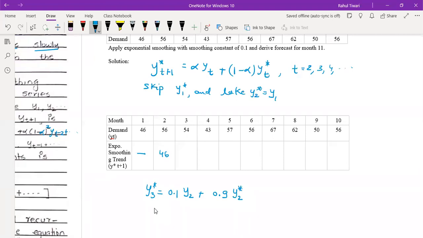So how will you get y3 star? Put t is equal to 2, and substitute the values in the equation. So 0.1, and y2 is this value 56, so 56, plus 0.9 into y2 star. What is y2 star? 46. What answer did you get? Anyone?